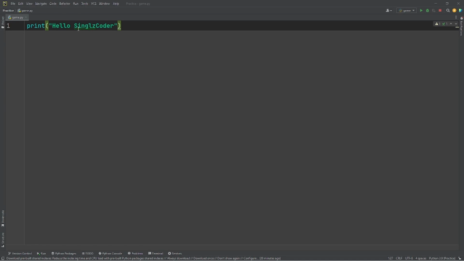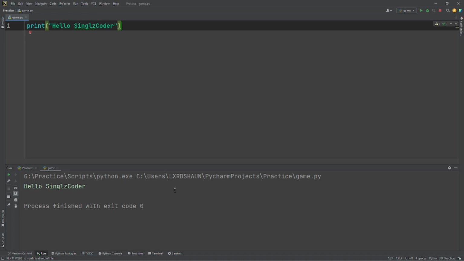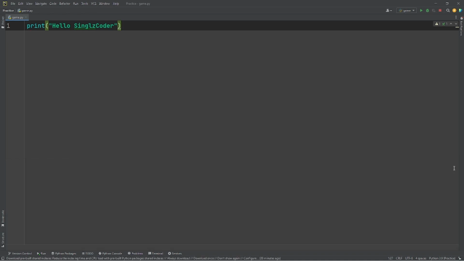Yeah, ignore the green line under SinglzCoder. It's because it's a weird spelling for single, but instead of an E I put a Z, so that's why it's a green line, meaning it's a spelling error. But ignore that. If you run it, it prints hello SinglzCoder. Voila.